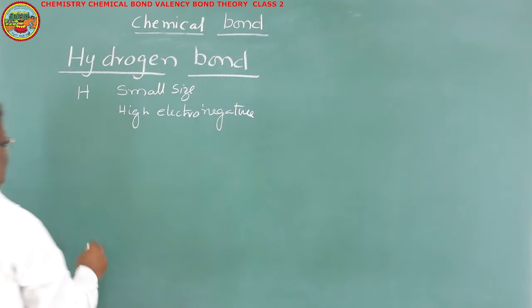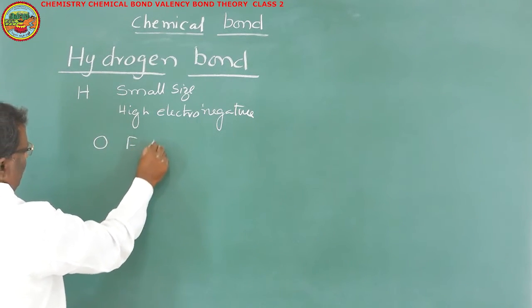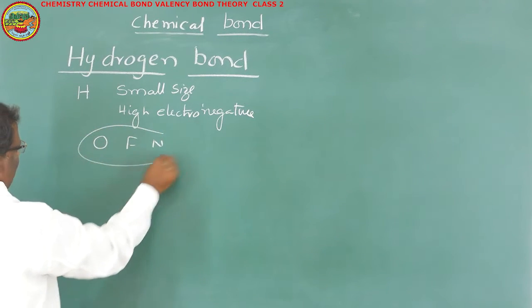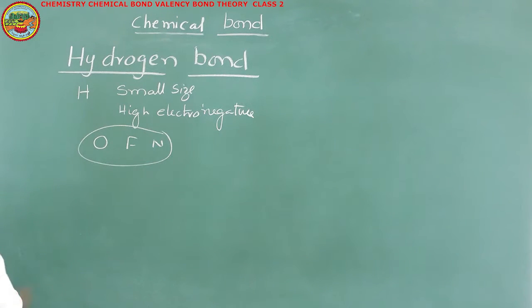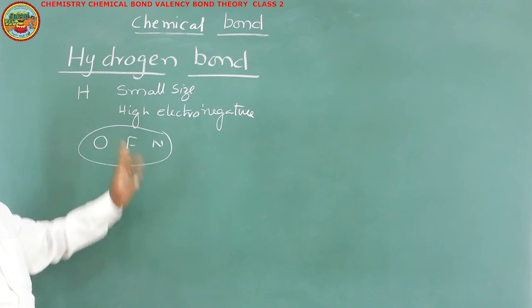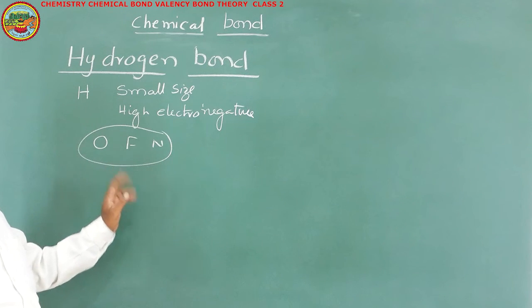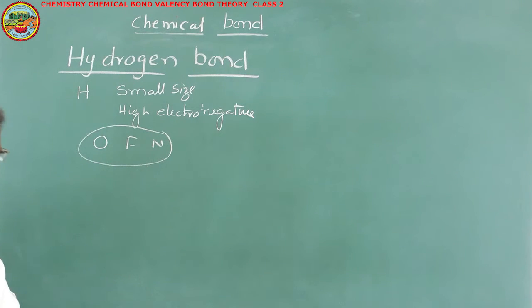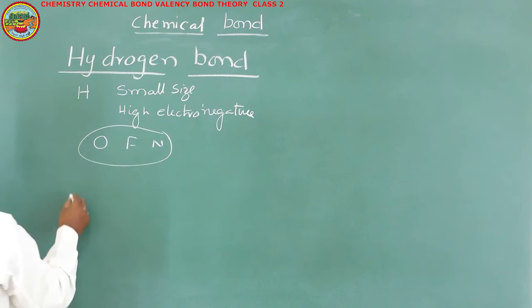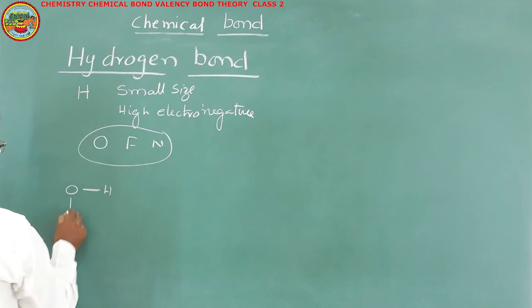Small size and high electronegative elements, they are oxygen, fluorine and nitrogen. These are the three elements where the compounds where hydrogen is bonded with any one of these elements, in such molecules, we can observe hydrogen bond. That's why this bond is specially called as hydrogen bond. When hydrogen is bonded with highly electronegative and small size atoms like oxygen, nitrogen and fluorine.